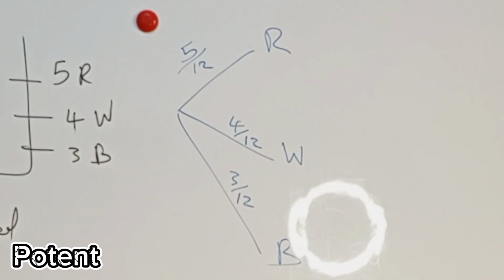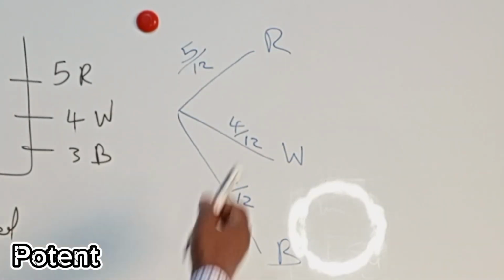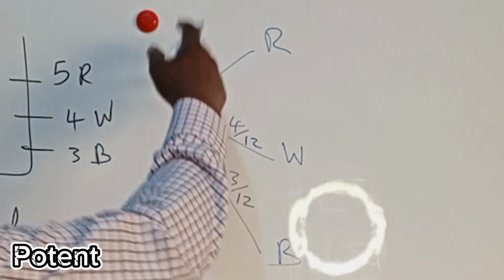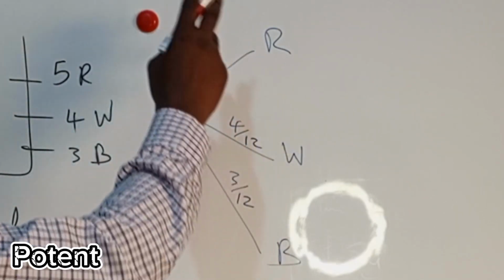Since probability can never be greater than 1, 3 over 12 is less than 1, and 4 over 12 and 5 over 12.